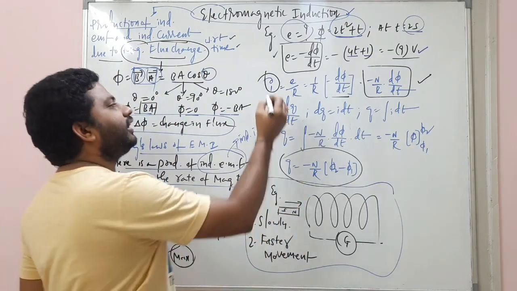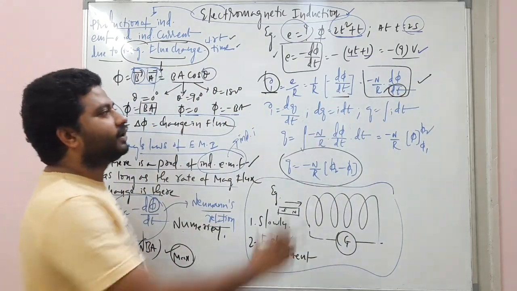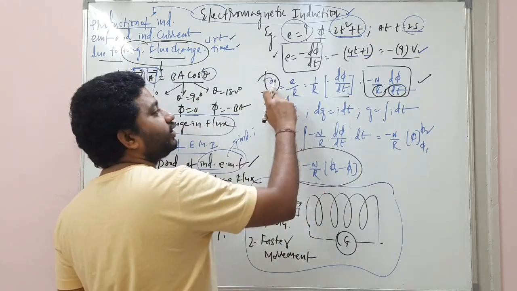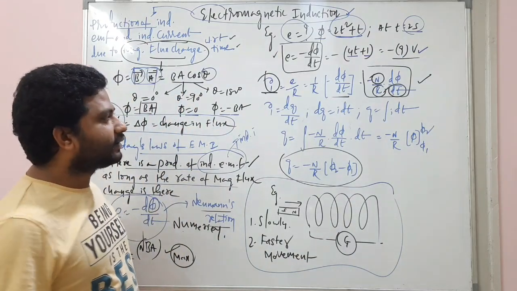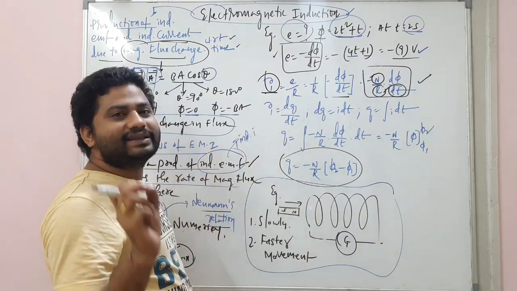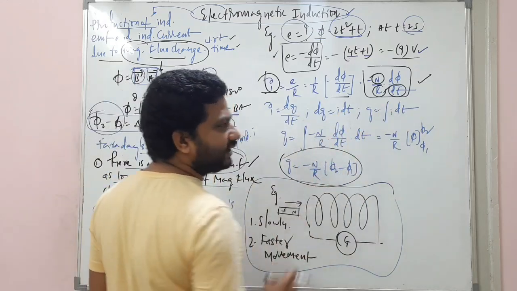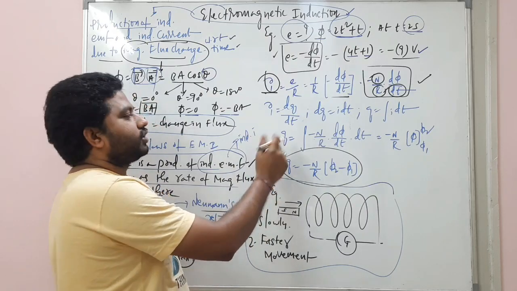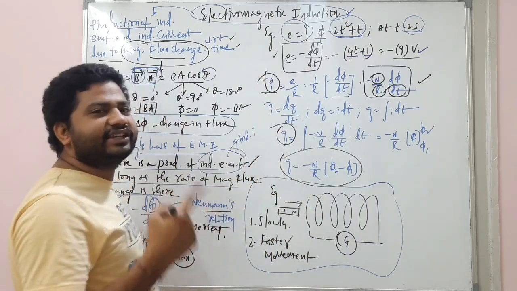And one important thing, my dear students: induced current depends on time. This induced current depends on the resistance of that particular coil, and it also depends on the number of turns. Okay, now current I can also be written as dq by dt. That's called instantaneous current. So now dq is equal to I dt, and q is equal to integral I dt. Now what is this q? Induced charge. What is this I? Induced current. What is this E? Induced EMF. Everything is induced.